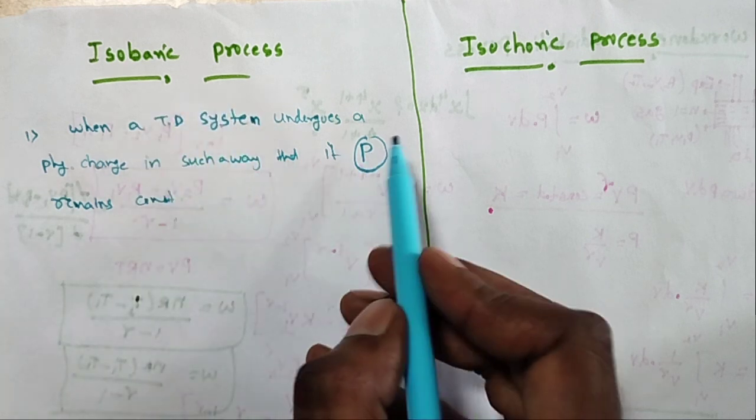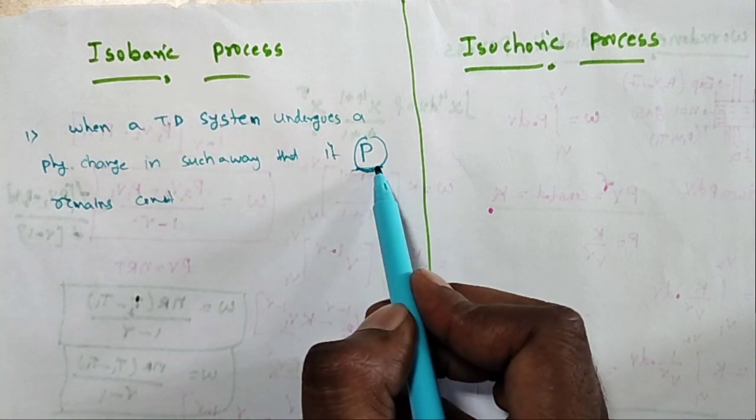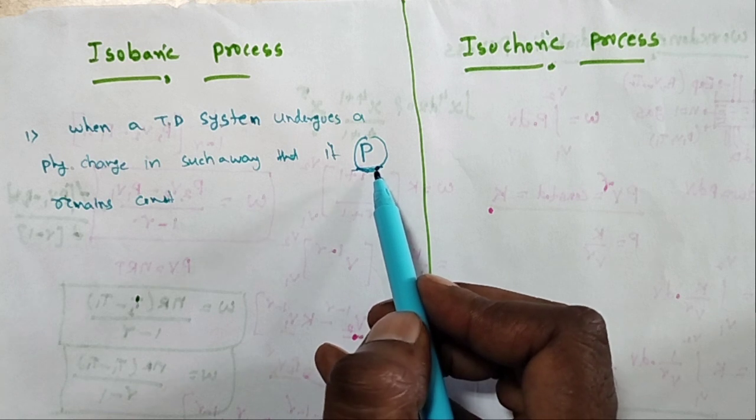So in the isobaric process, pressure is constant.